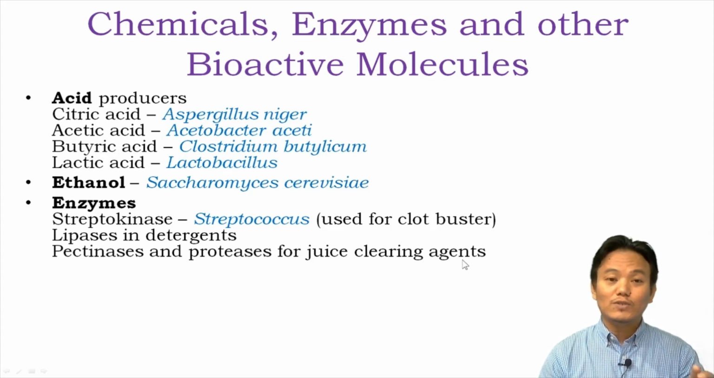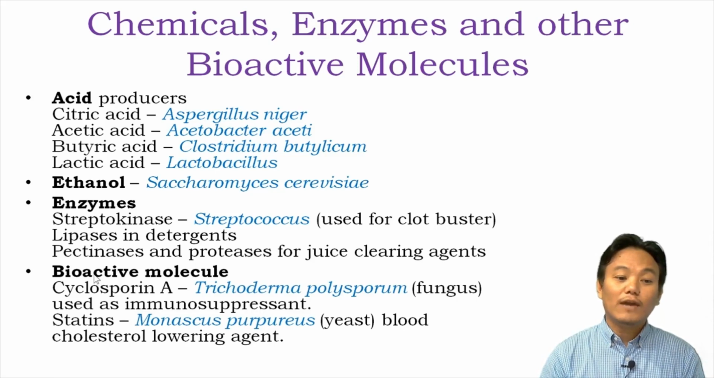You get juices from the market, right? They are prepared from fruit pulps, and when prepared raw they have different coloration. But if you treat them with pectinases and proteases, those juices become clear. So these act like juice clearing agents, right? These enzymes are obtained from different microorganisms.